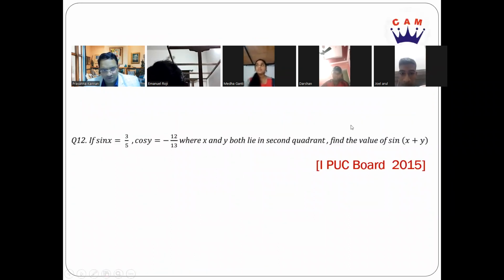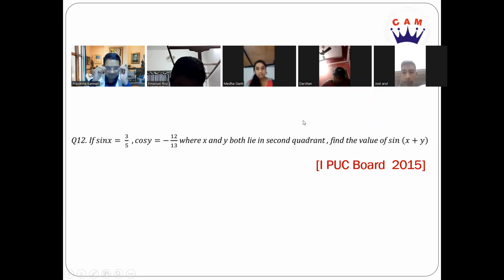Let's go to the next question, which was asked in the first PUC board exam 2015. If sin x is equal to 3 by 5 and cos y is equal to minus 12 by 13, where x and y both lie in the second quadrant, find the value of sin of x plus y, right? So what will come in handy is knowing the definition of sin x, cos x and all that in terms of a triangle, correct?